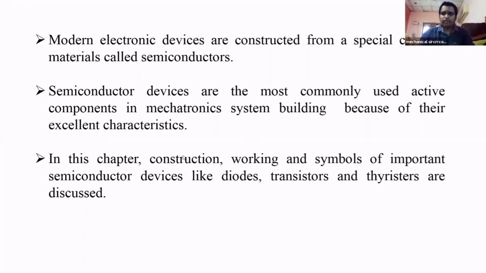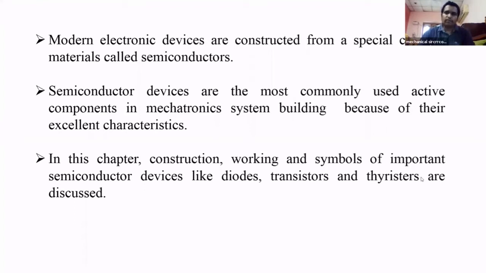So we have to learn about semiconductor devices because they are the most commonly used active components in mechatronic system building. That's why we need to learn about them.